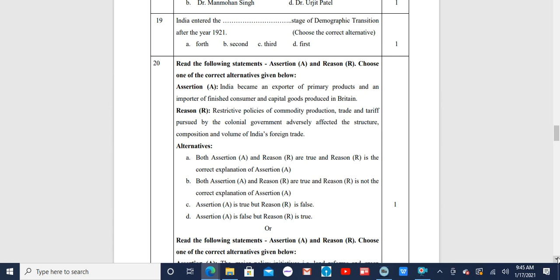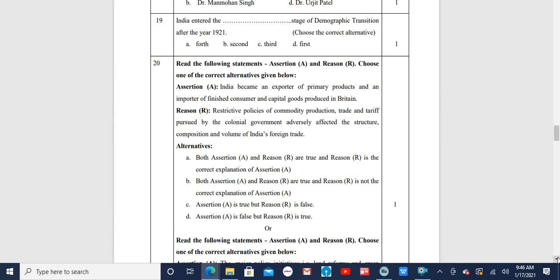Reason R was restrictive policies of commodity production, trade and tariff pursued by the colonial government adversely affecting the structure, composition and volume of India's foreign trade.